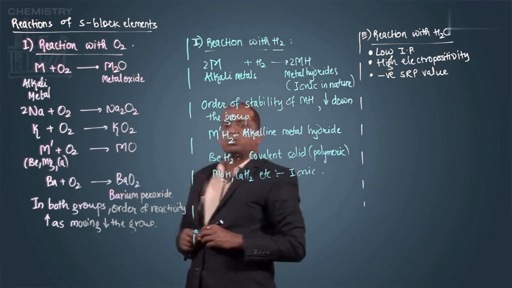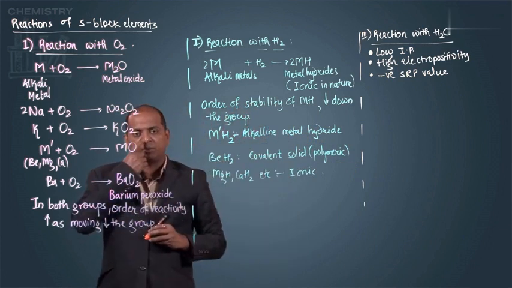Order of reactivity goes on increasing as we move down the group.